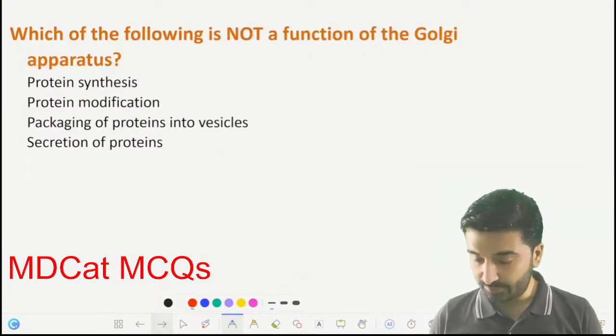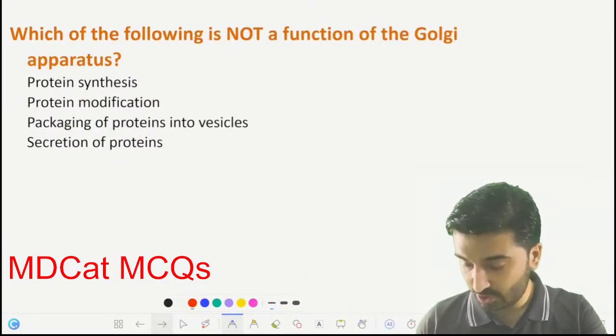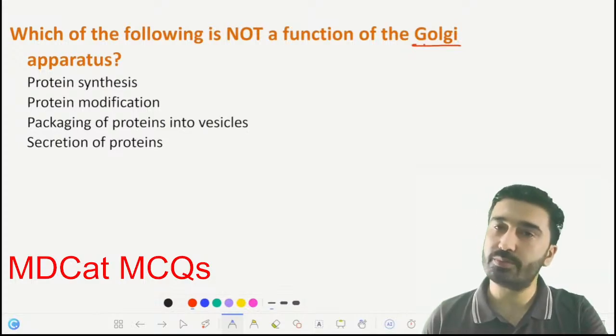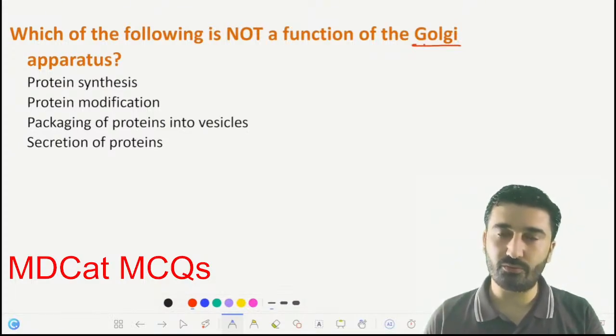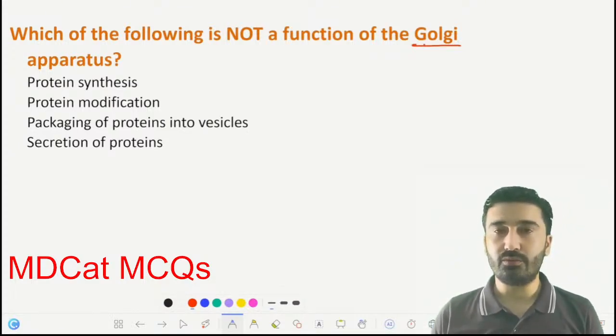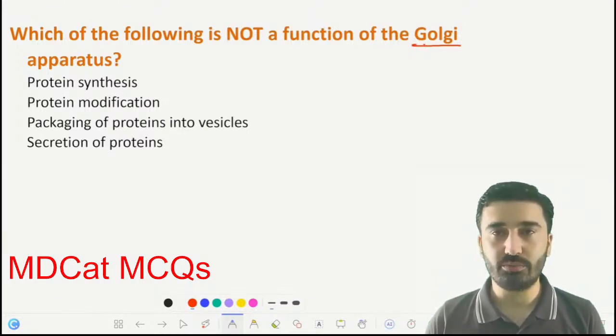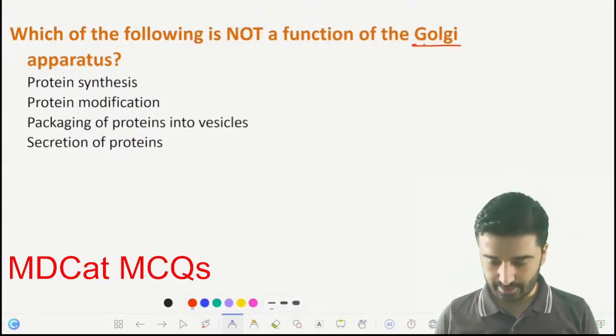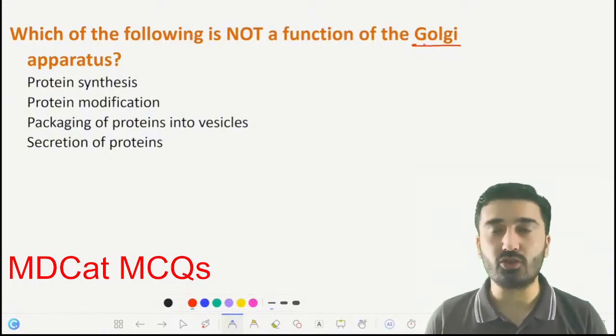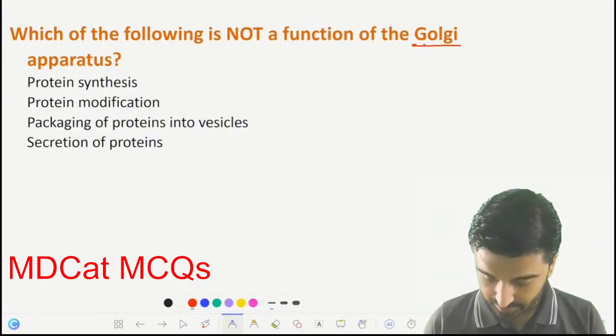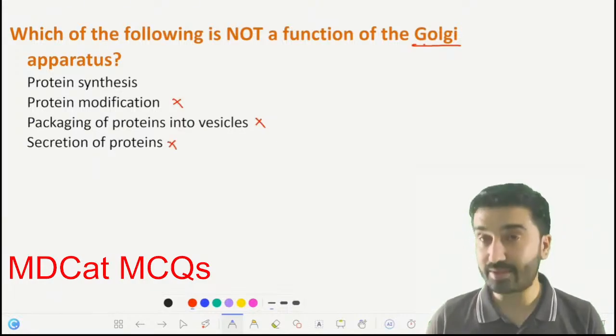Which of the following is not a function of the Golgi apparatus? The Golgi apparatus is a membrane bonded organelle which is present inside the cell. So we can say that the functions of Golgi bodies are protein packaging, protein modification, protein sorting, and protein releasing. So protein synthesis is not the function. We can say all these are the functions of Golgi bodies, and protein synthesis is not the function.